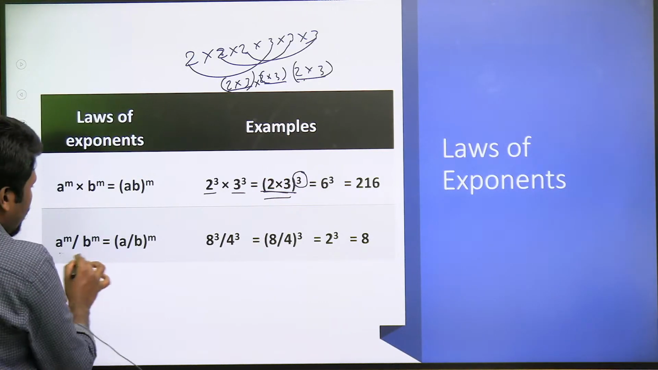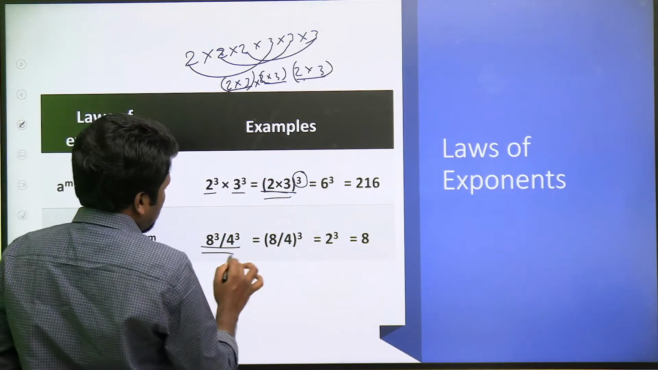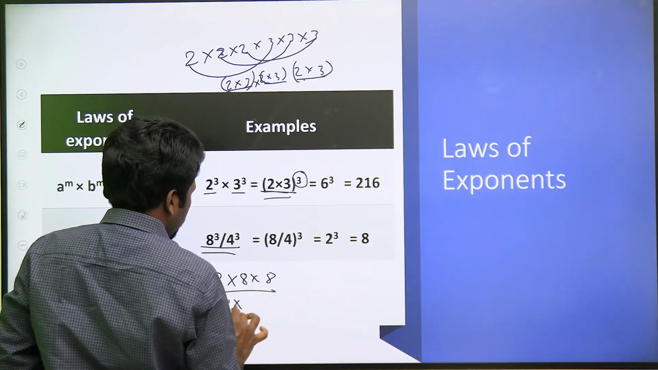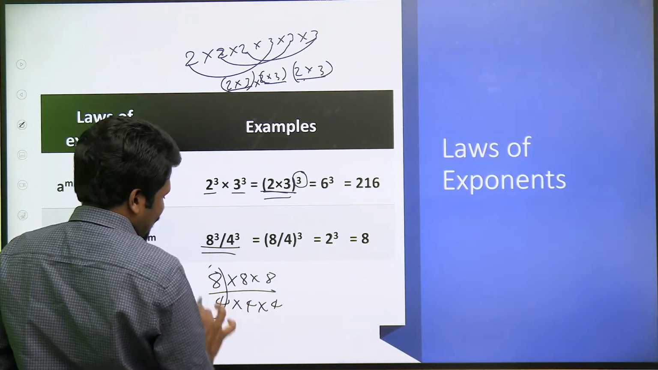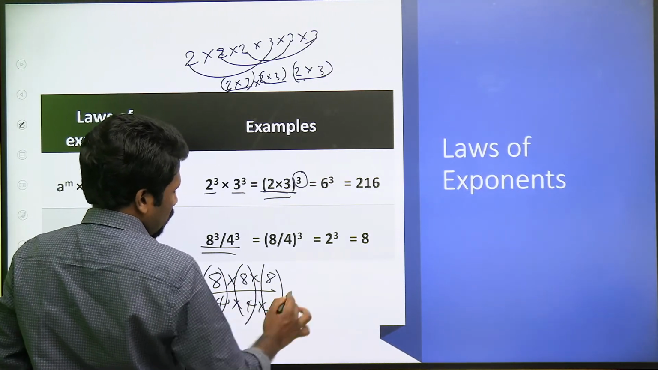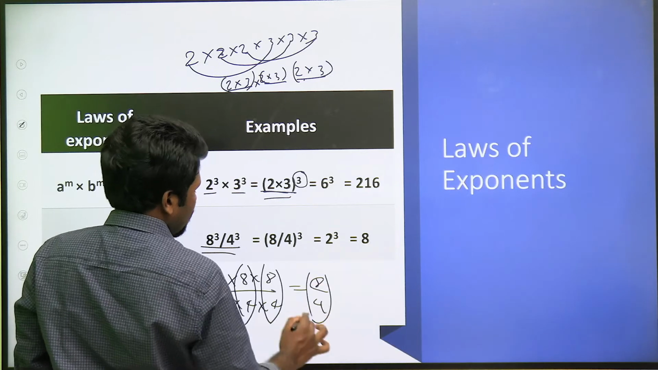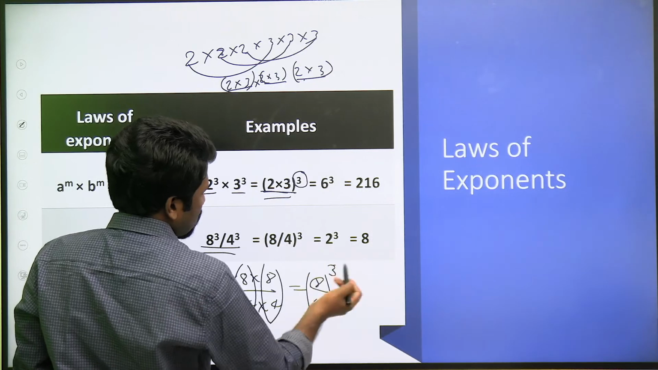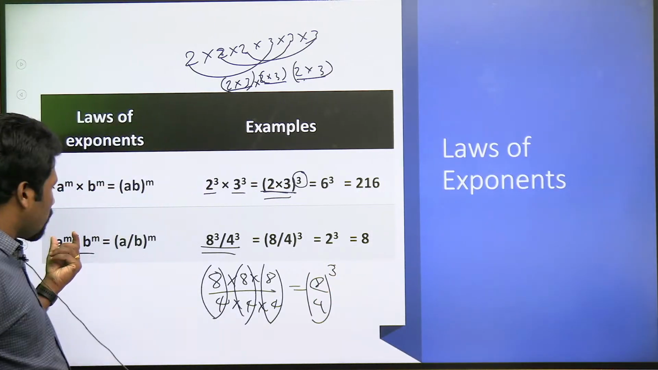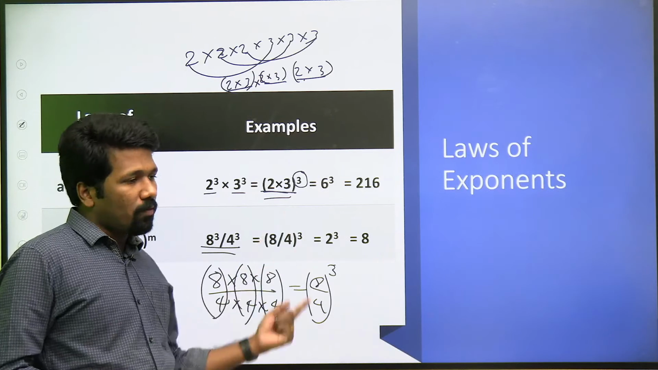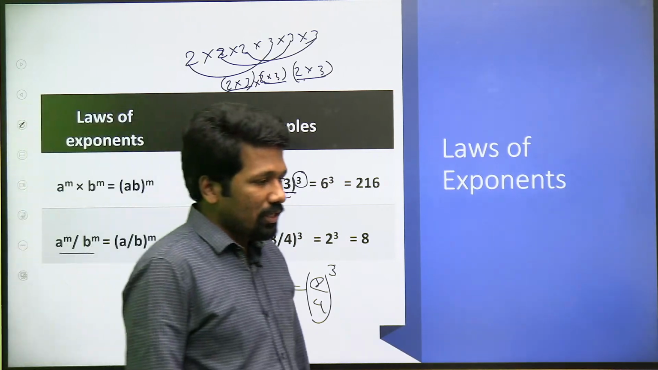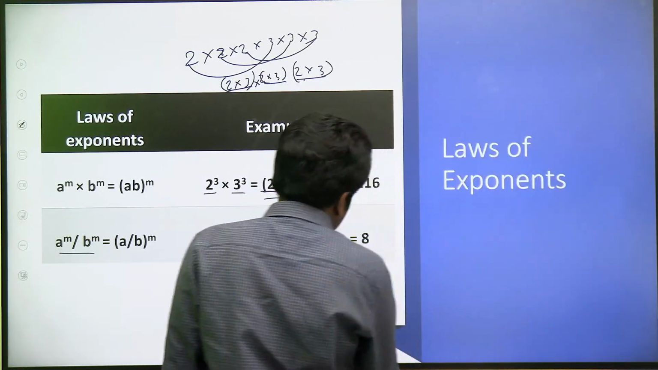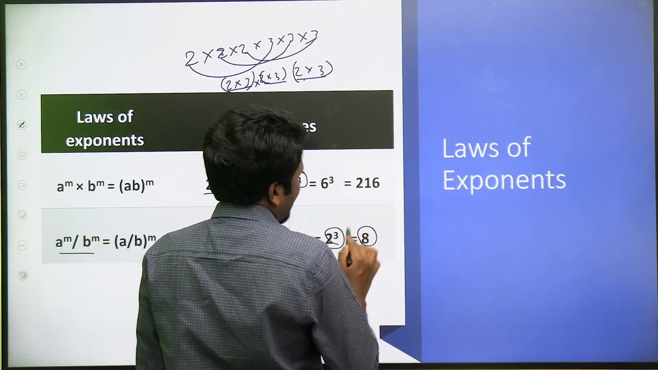Similarly, for division you can do the same thing. 8 cubed by 4 cubed: you can split it as 8 into 8 into 8 by 4 into 4 into 4. That is 8 by 4 multiplied 3 times, so (8 by 4) raised to 3. That is, if powers are same for division also, you can club up what is there in the bases. Is that clear, all of you? So 8 and 4 cancel, 2 cubed, 8 will be the answer.